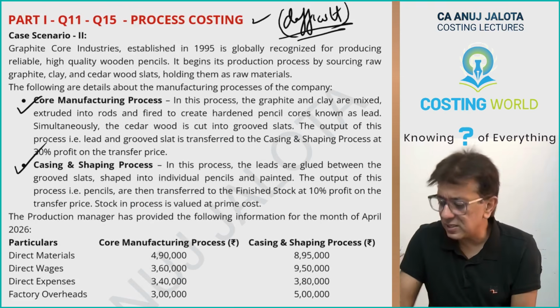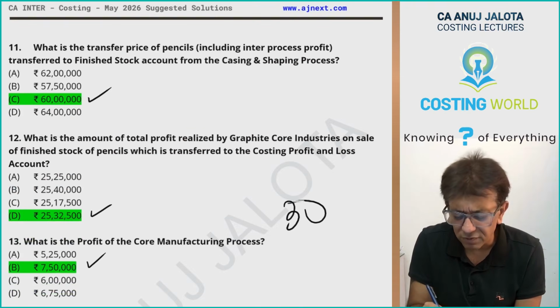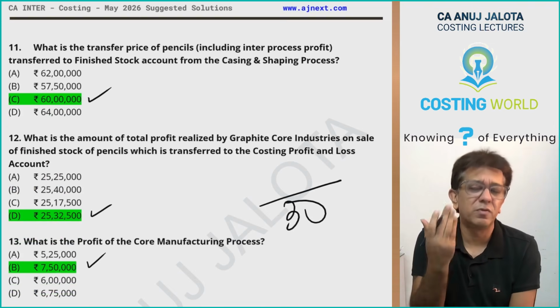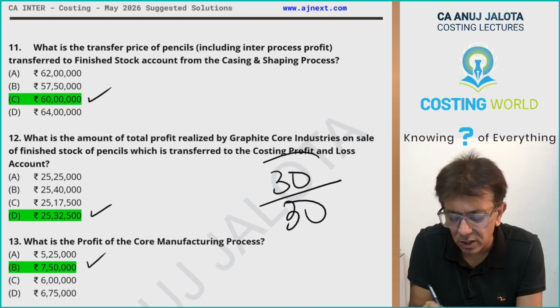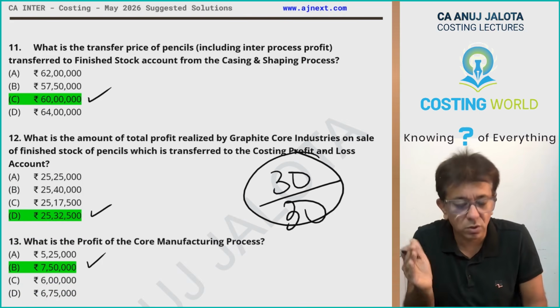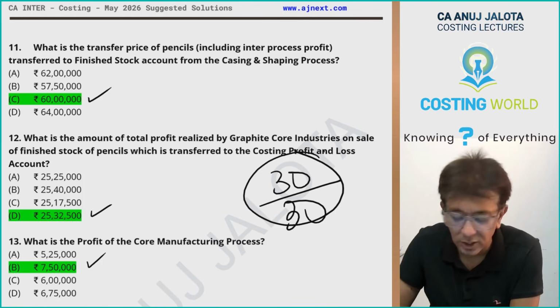So honestly, part 1 of your entire paper was of 30 marks. At least I can say with confidence, I cannot say about all the students, our students should have got 30 upon 30, at least in the MCQs. So in one way you are almost secured that you have got good marks till now.